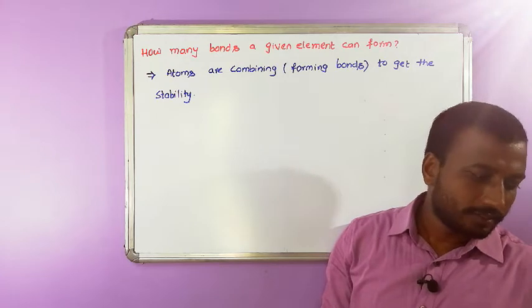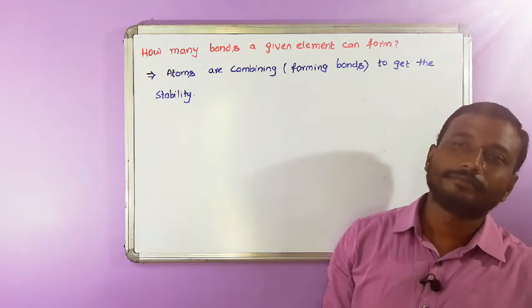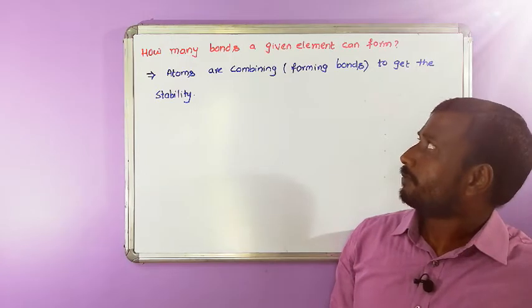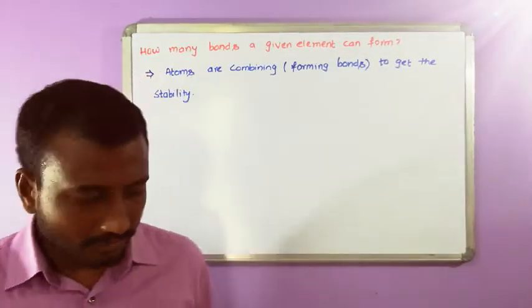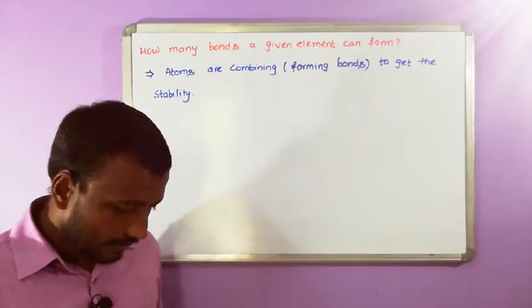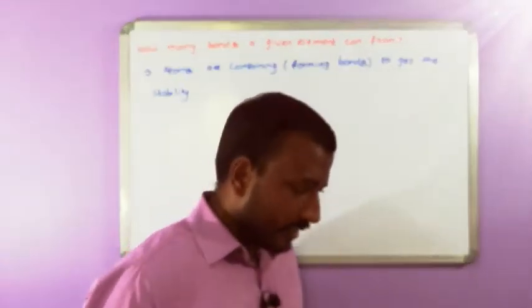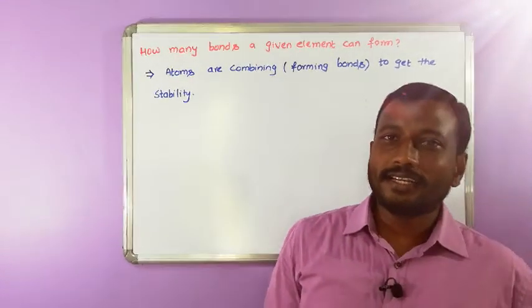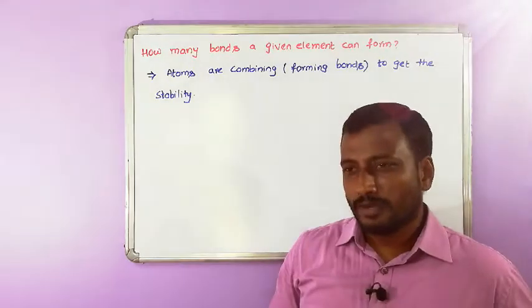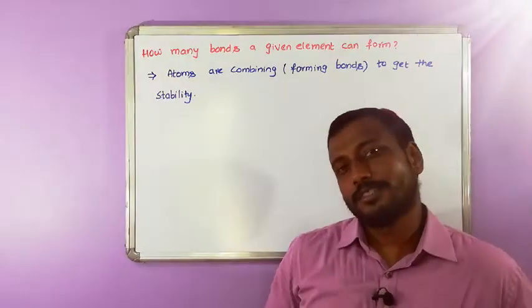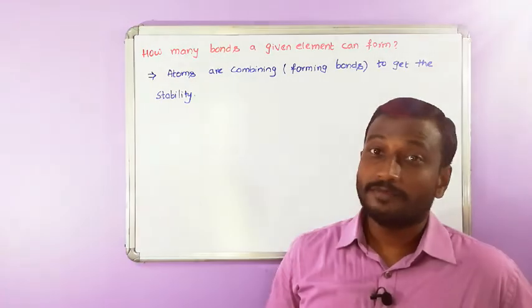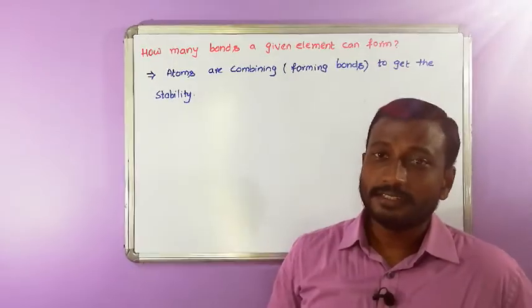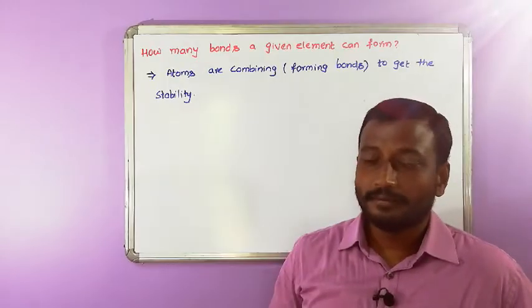Have you ever thought about what stability is? Okay, I am telling you what stability is. For mankind, getting enough money, having no problems, having a car and building, and being happy with family, that is stability for a human being.